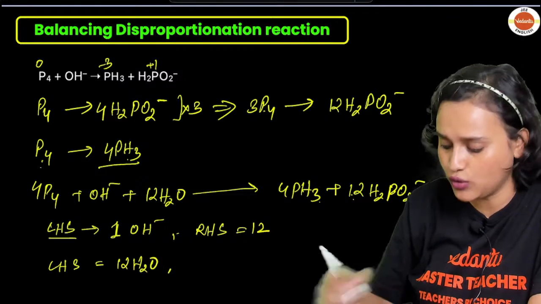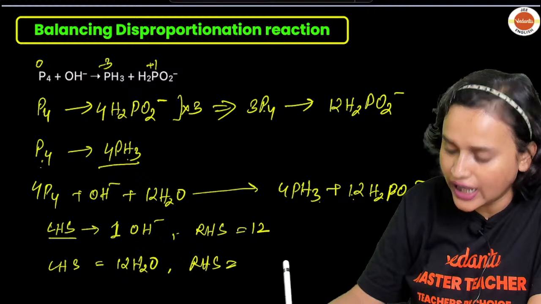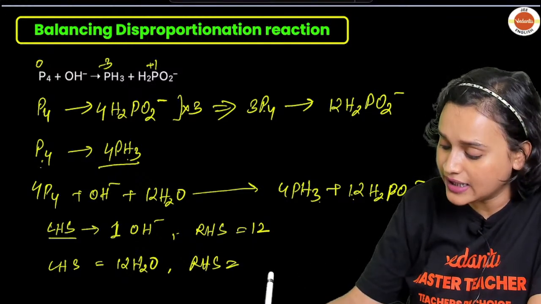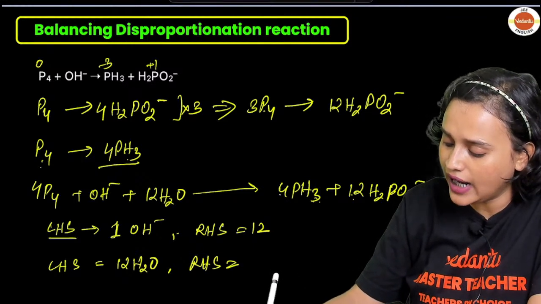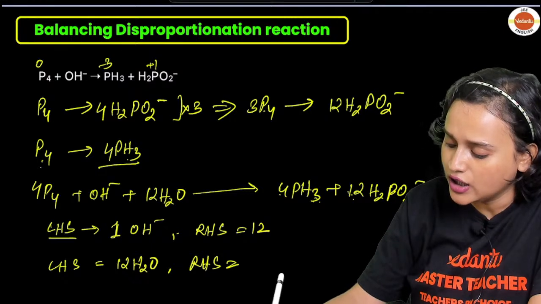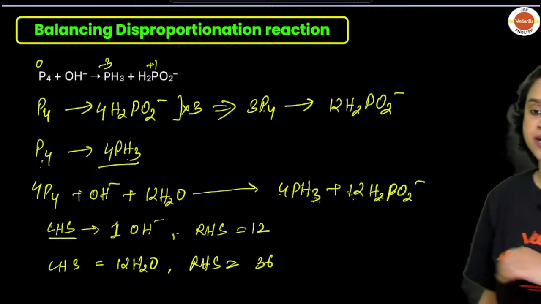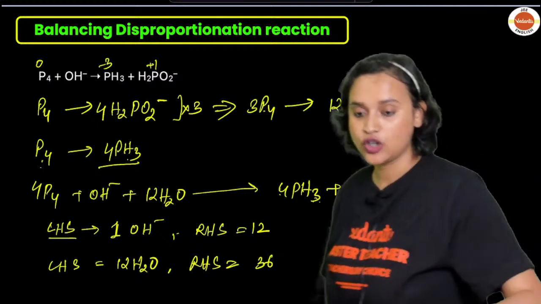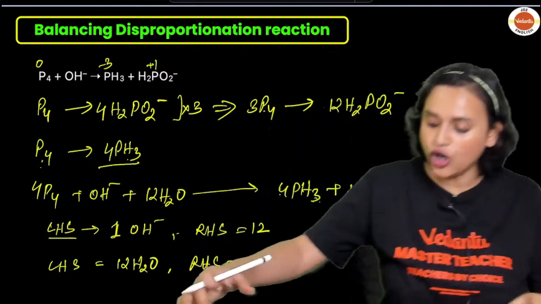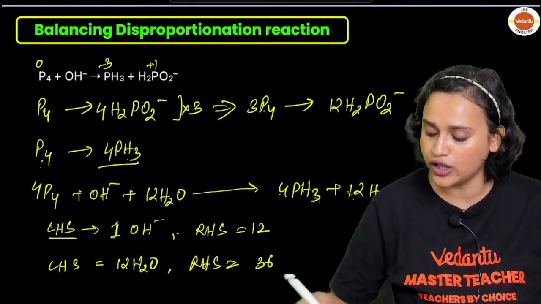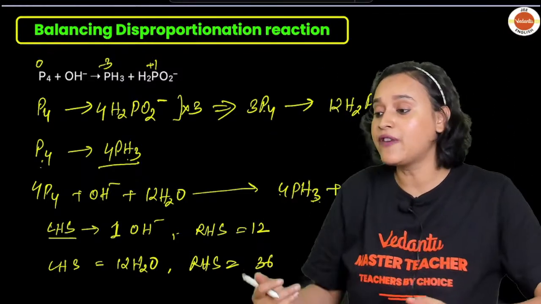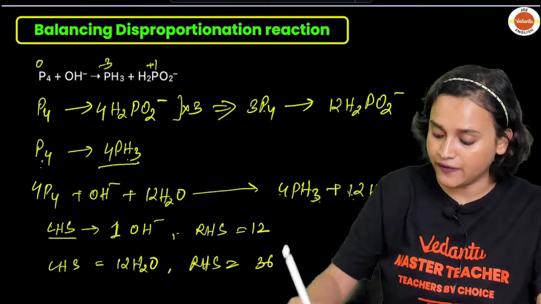Next, everybody, LHS is once again here 12H2O, and RHS here is what? This is 4 3s are 12 and 12 2s are 24. So 12 plus 24 is equal to 36, everybody. 36. Okay. Now, this whole equation that we have, we can simplify it, isn't it? After simplifying it, what will we get?